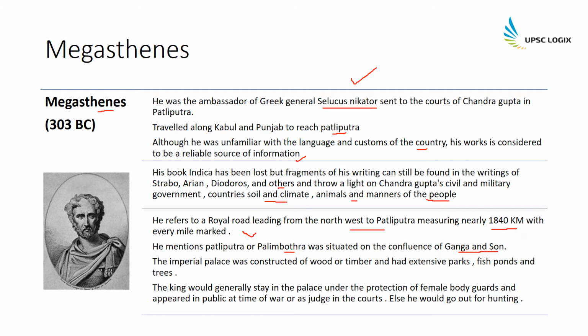And he tells us about the lifestyle of the king as well. He tells us that the imperial palace was constructed of wood or timber and had extensive parks, fish ponds, and trees. It is through his work that we come to know that the king used to stay in the palace and was under the protection of female bodyguards and appeared in public only at the time of war or as judge in the courts. Otherwise, he would go for hunting.